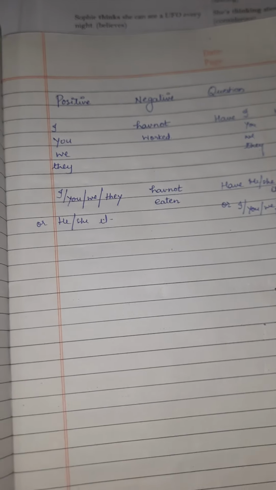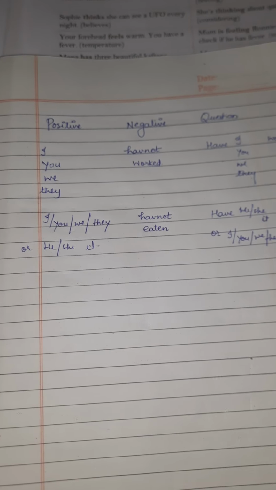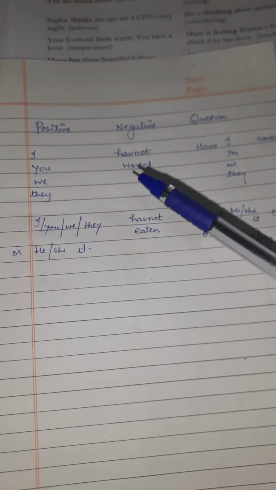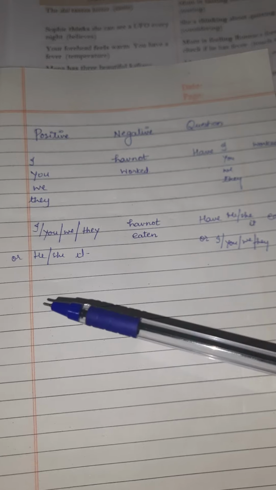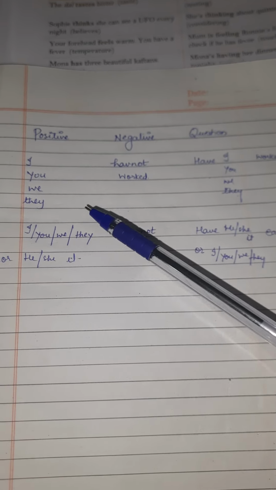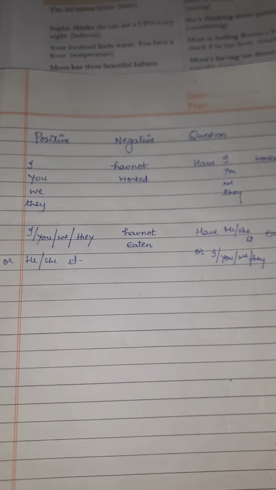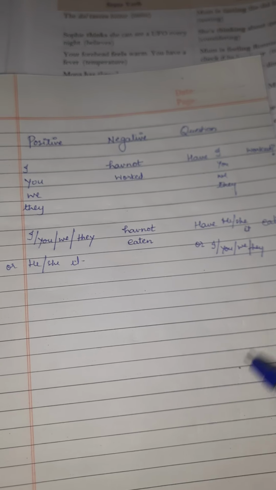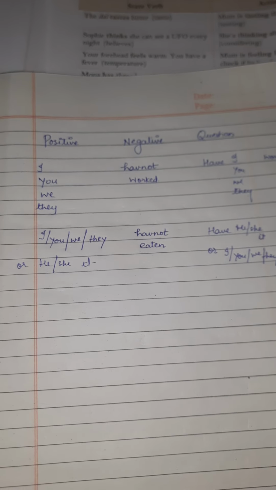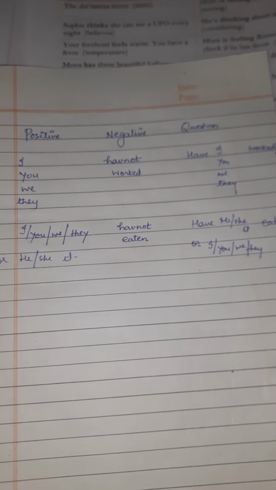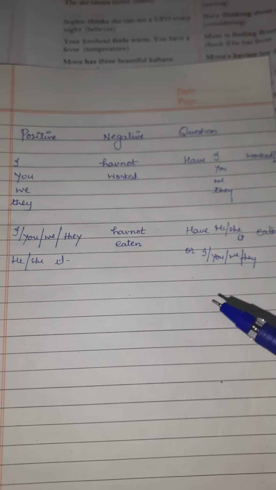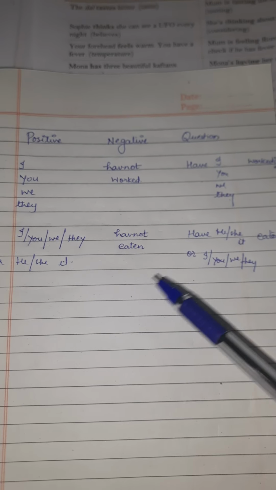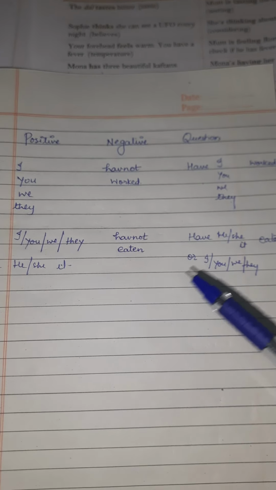Now let us see how you will frame the affirmative, negative and interrogative sentences. For positive sentences, I, you, we, they, first you will put the subject, I have, and for regular verbs you need to put ed or d to frame the past participle or third form of verb, and for irregular verbs you need to learn them, like eaten, gone, slept. So these are the irregular forms of verb. These you need to learn.